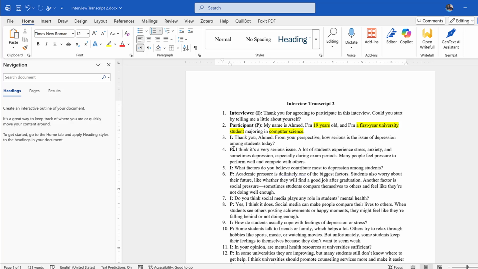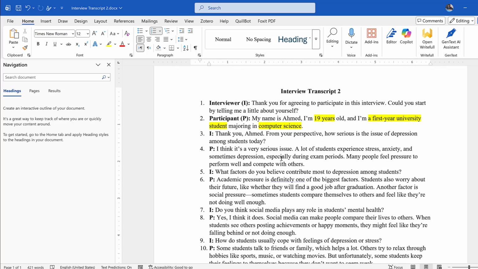Line 3 is the interviewer, so I will skip it. Line 4: "I think it's a very serious issue. A lot of students experience stress, anxiety, and sometimes depression, especially during exam periods. Many people feel pressure to perform well and compete with others." Here it talks about the prevalence of depression and co-occurrences like stress and anxiety, especially during exam periods.